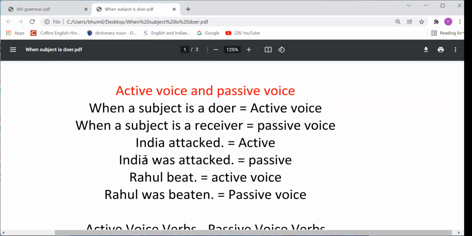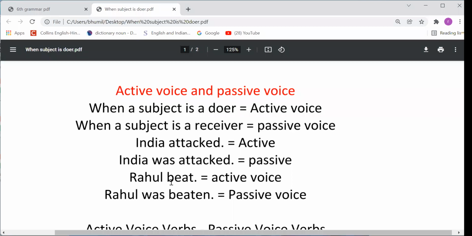But see the next sentence. In this, I have written "India was attacked." India is the subject, but that is not the doer here. Action was done on the subject. Subject is receiver, not doer. So this thing, dear students, we have to understand. When the subject is doer, that sentence is active voice. And when the subject is not doer, the subject is receiver, so that time the sentence is passive voice. As we have observed in these two sentences, right?